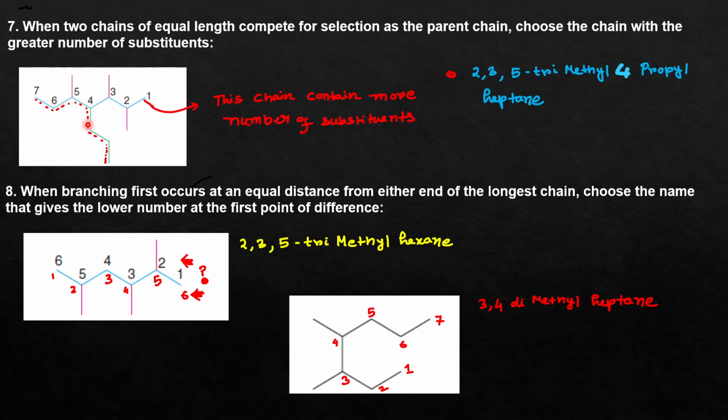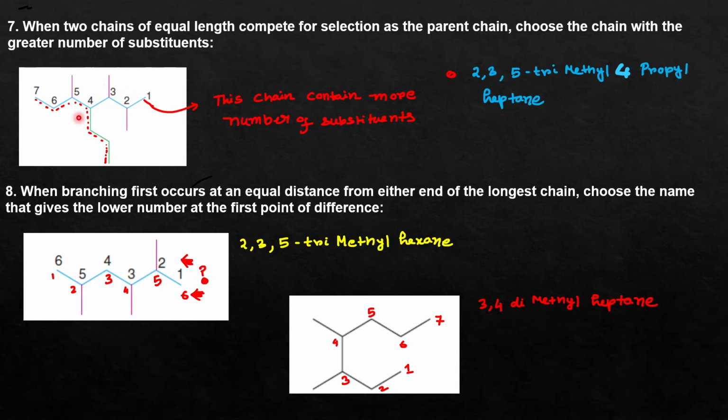So what will be the parent chain of this organic compound during nomenclature using the IUPAC technique? In that case, the IUPAC nomenclature method says that when you have two parent chains having the same number of carbon atoms, you have to choose the parent chain which is attached with the maximum number of substituents.